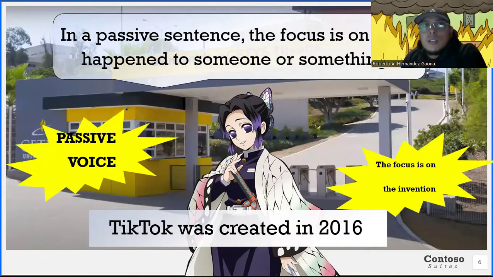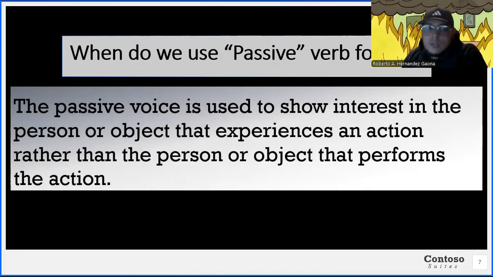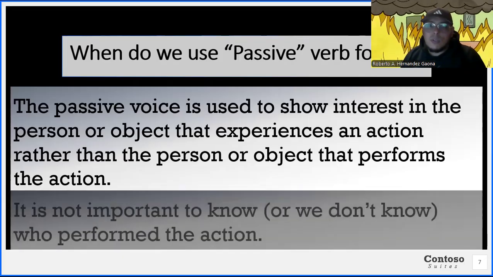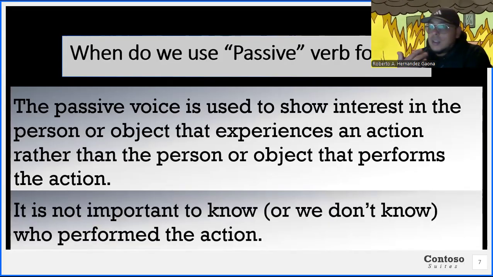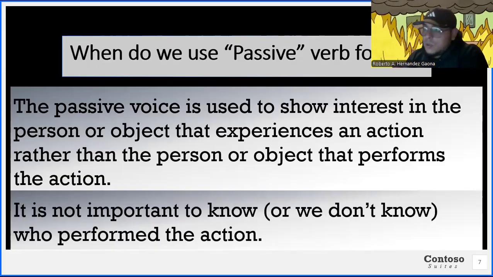Now let's bring another definition, a definition that I had prior to us using the book. So when do we use passive verb forms? The passive voice is used to show interest in the person or object that experiences an action rather than the person or object that performs the action. This can be one of two things. It can be because it's not important who did the action, or we might just not know who did the action. Okay, one of those two.